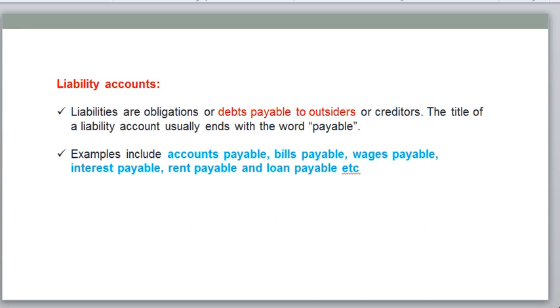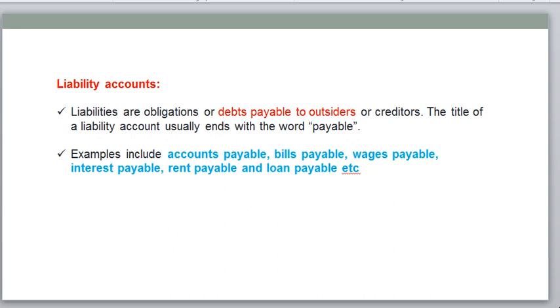There are two types of accounting in India: cash-based accounting and accrual accounting. Cash-based means immediate. Accrual means credit basis, which will be paid later. Those things come under liability accounts. Accounts payable means we should pay it later, not right now. Bills payable, wages payable, interest payable, and rent payable all come under the liability accounts.